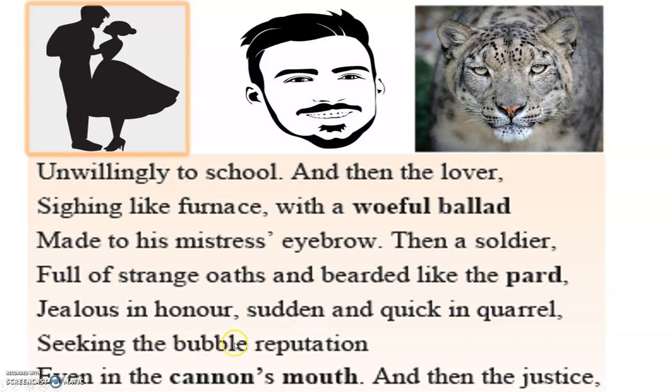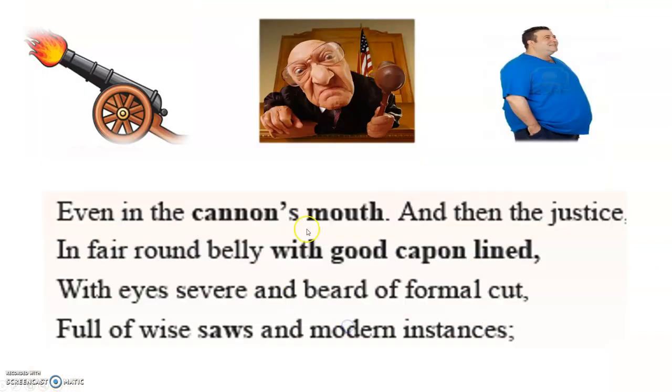Bubble, okay? It will not remain for a long time. It is temporary. So he is seeking bubble reputation. Reputation means we're talking about honor, respect. So that is only for some time, okay? But he wants that, okay? Even in the cannon's mouth, and then the justice, okay?